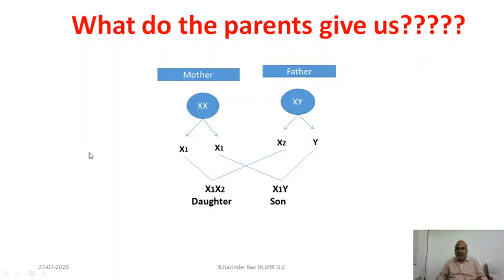Son inherits the X chromosome only from his mother. That is the very important thing we need to understand.